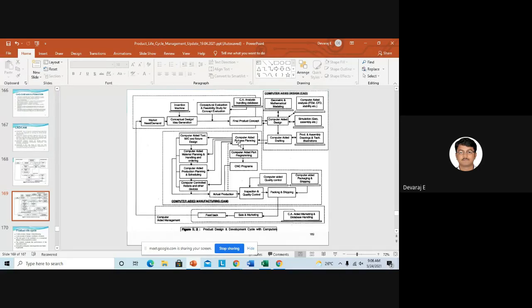What machines are required? What jigs and what fixtures are used? What should be the dimensions? If I use these types of fixtures, what will happen? Everything we will analyze in computers, not in the real manufacturing plant. You can see here computer tool, machines, and fixtures design. Everything we will see with respect to the virtual.